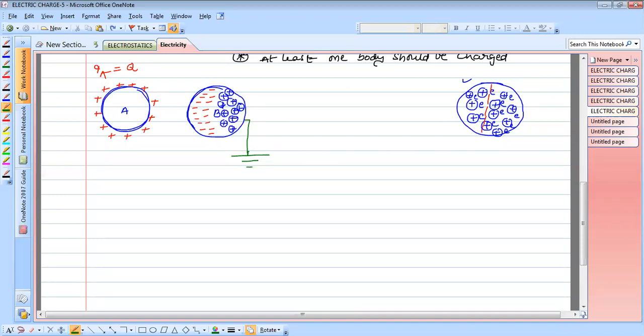So the positive charge is on this side. Now whenever it is connected to the earth, electrons flow to the conductor. So what will happen in this case? Exactly, the right region becomes neutralized by the transfer of electrons to it.